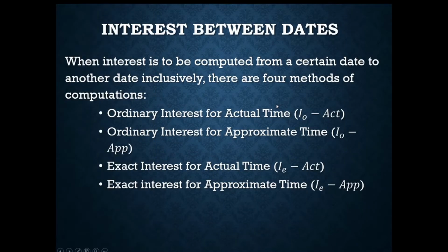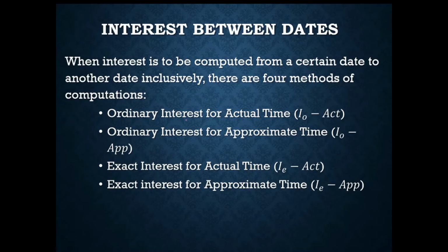Okay, so let us now move to the last part of this video, and that would be interest between dates, combining the ordinary and exact interest to actual and approximate time.